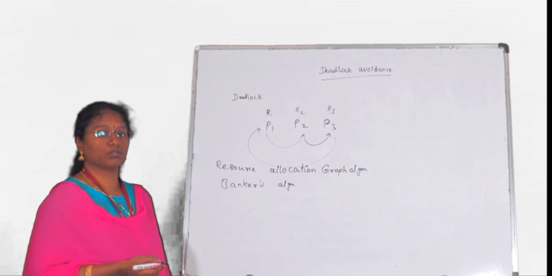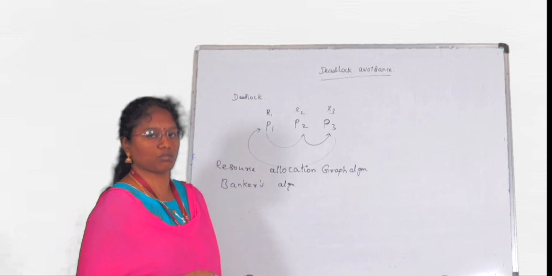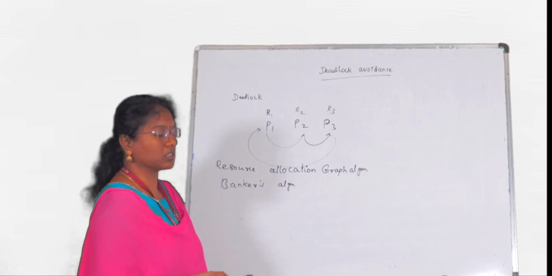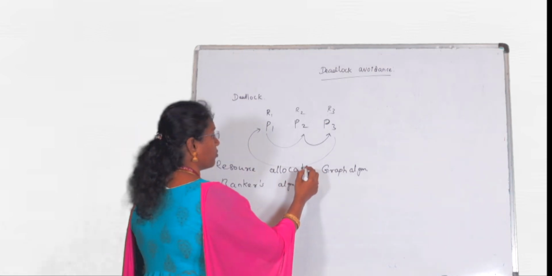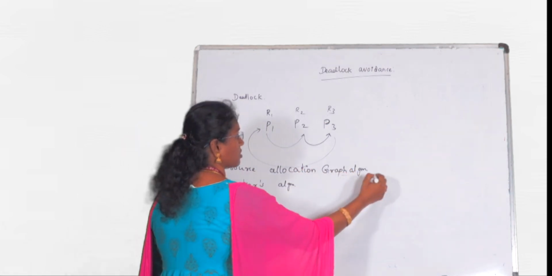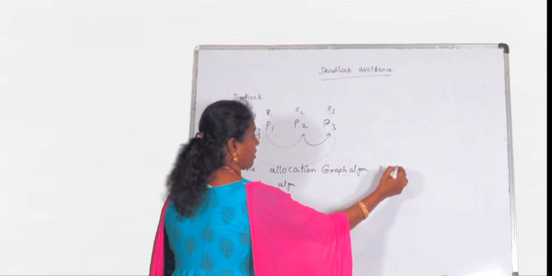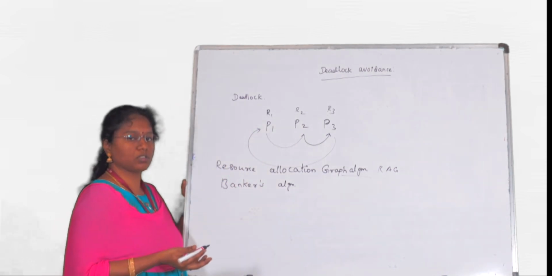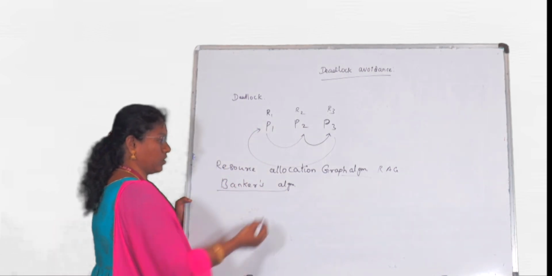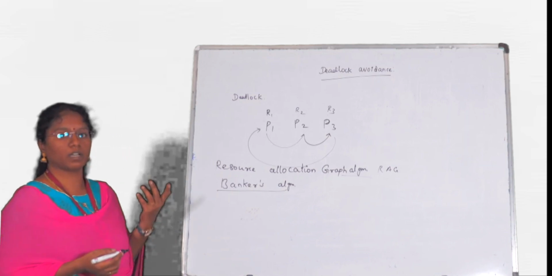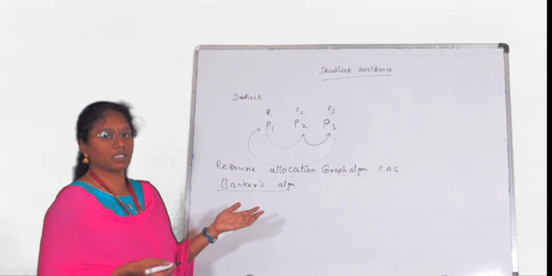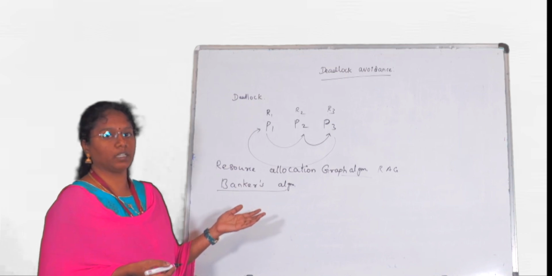When the resources have only one instance, we can represent our processes and resources using a resource allocation graph. And whenever there are multiple instances of resources, then we can use the Banker's algorithm, which is the best algorithm for avoiding our deadlock.